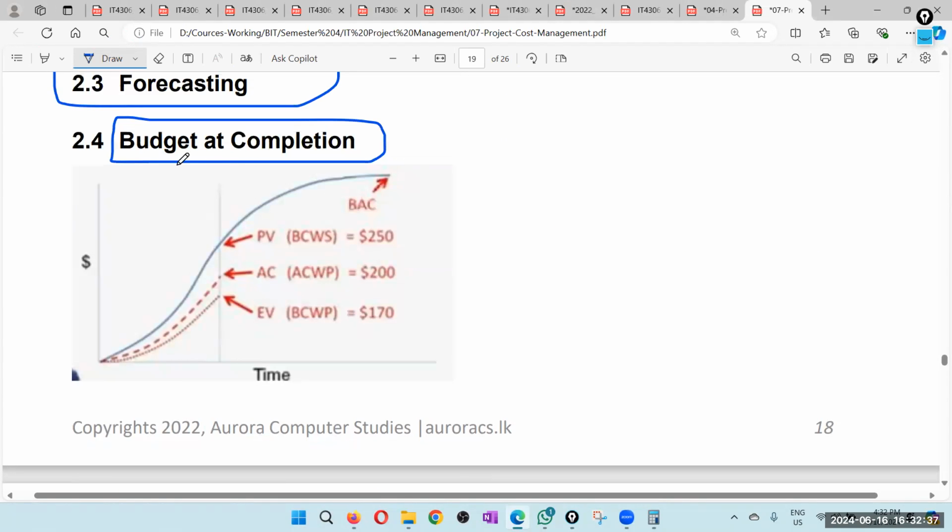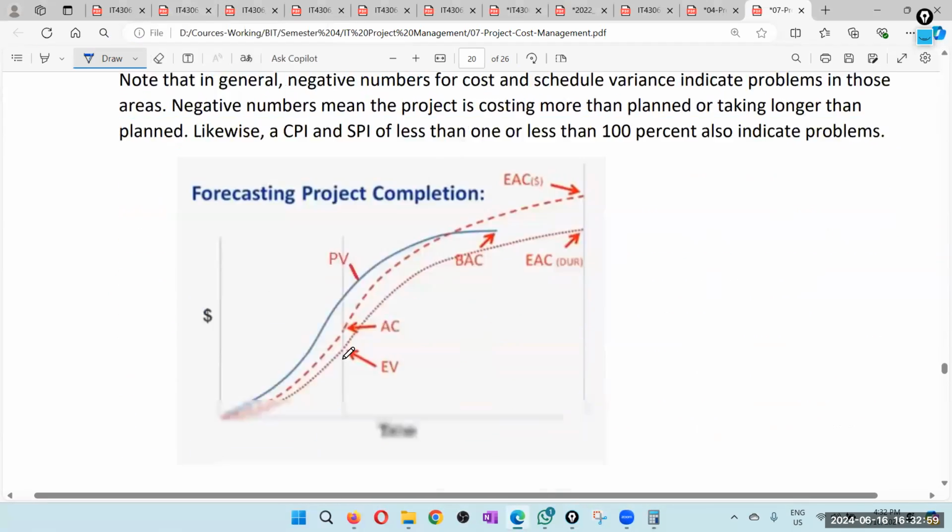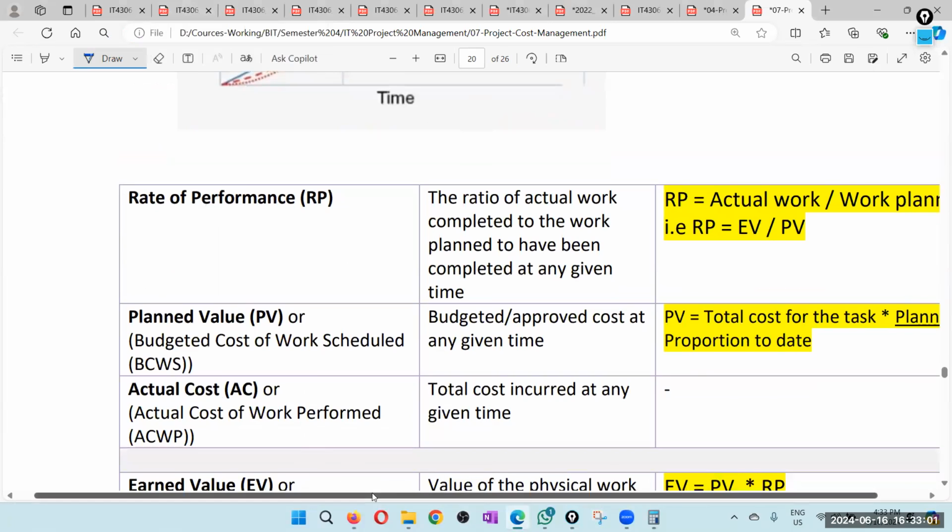The initial one is the budget, but according to the performance today, we can do another set of forecasting, which should be more realistic than the initial forecasting. So we call them estimate at completion. Estimate at completion based on current reality.